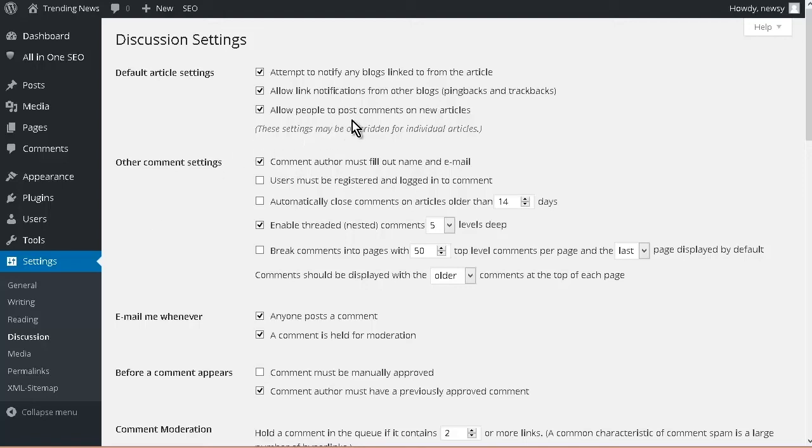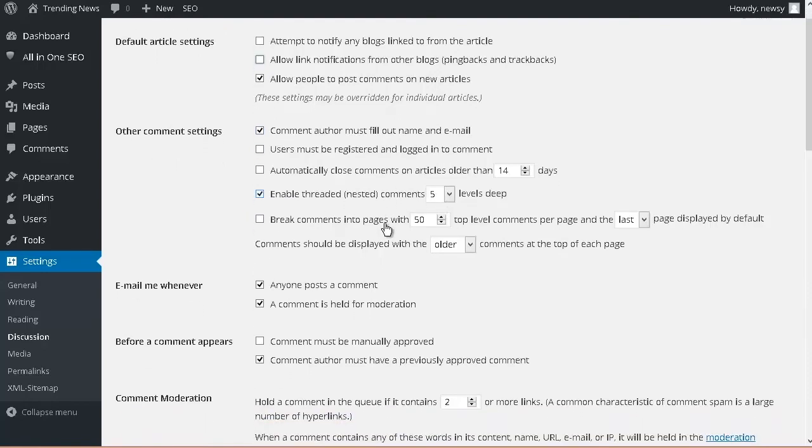Now, I like to turn this attempt to notify any blog linked, allow link notifications from others. I turn those off and allow people to comment on the new articles. So either turn this on or off, depending on whether you want to use it, where they have to fill out their name and email or be registered. So I'm going to have fill out their name and email, enable threaded messages. So you just set all of these the way you want.